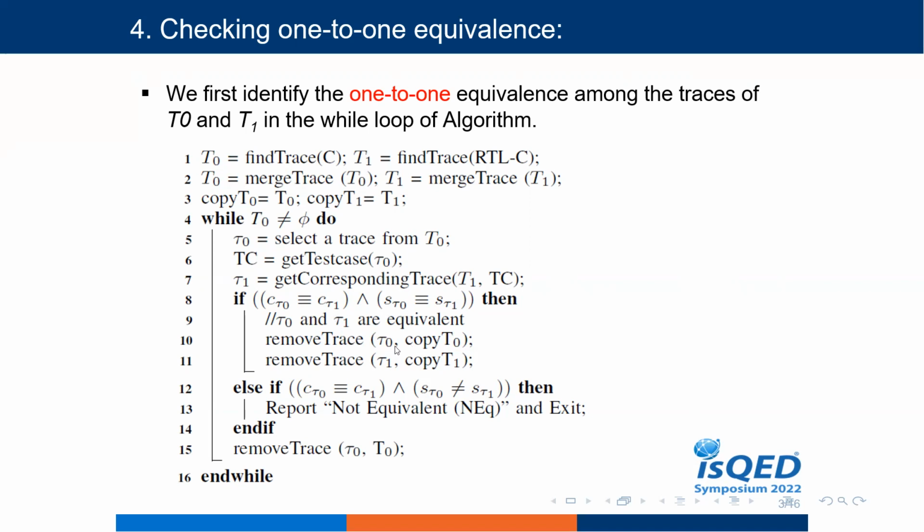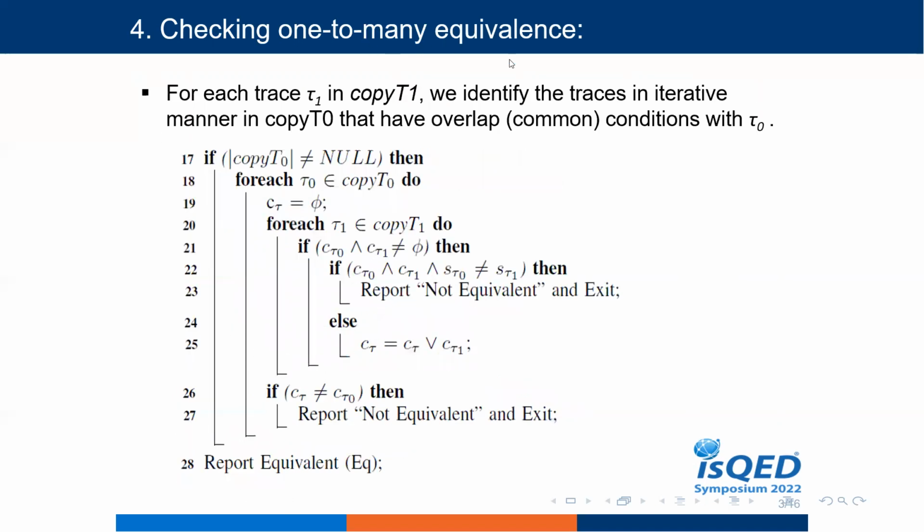Then we remove pi 0 from copy T0 and pi 1 from copy T1. If the condition of execution matches, but the data transformations are not equivalent, then we report an inequivalence. At the end of the while loop, the traces for which one-to-one equivalence cannot be shown remain in copy T0 and copy T1 respectively. The next step is one-to-many equivalence checking. For each trace pi 0 in copy T0, we identify the trace in an iterative manner in copy T1.